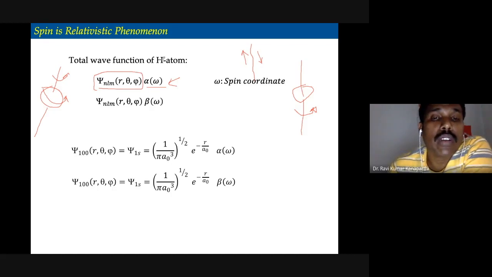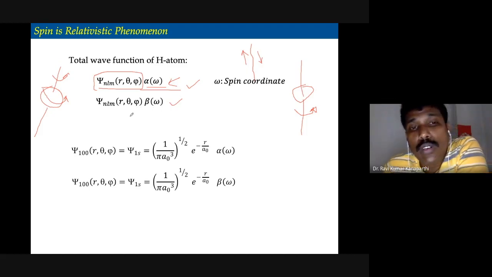For two different states, we have to have two different wave functions. One wave function is alpha, which is a function of some spin coordinate. Similarly, beta. The alpha state is, as I told you, the plus half state, and this is the minus half state wave function.